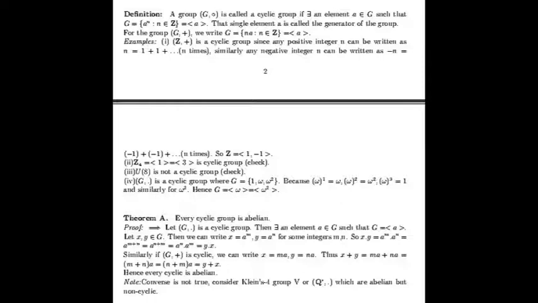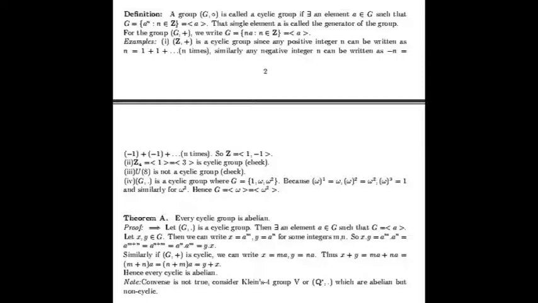For example, (Z, +) is a cyclic group since every positive integer n can be written as 1 plus 1 plus 1, n times. That means if we add 1 n times, then we get n. Similarly, for the negative integer, minus n can be written as the addition of minus 1, n times. That is, minus n equals minus 1 plus minus 1 plus minus 1, n times. So Z is a cyclic group generated by 1 and minus 1. So in this case there are 2 generators, 1 and minus 1.